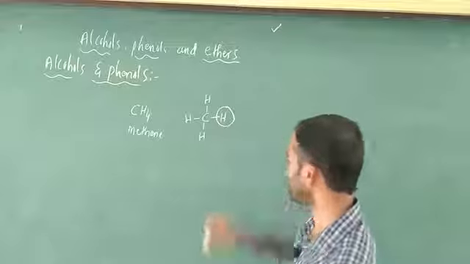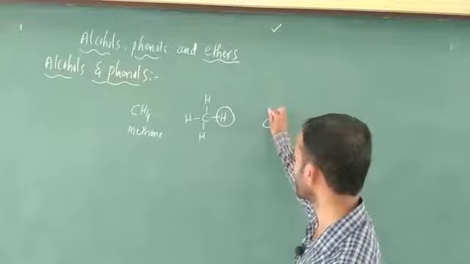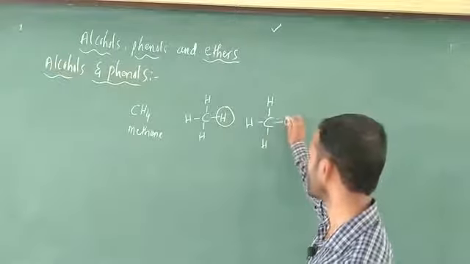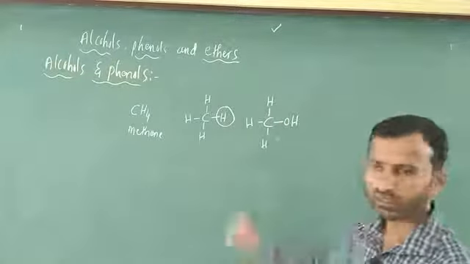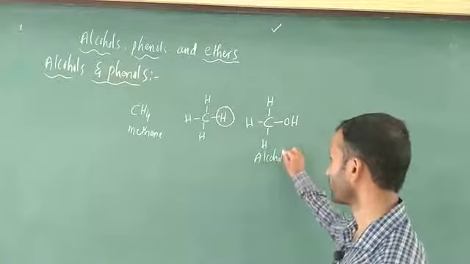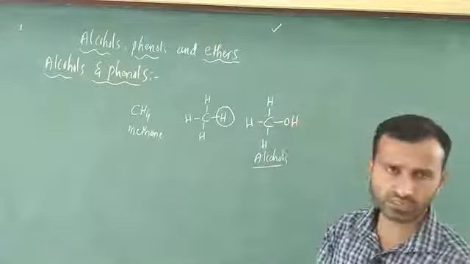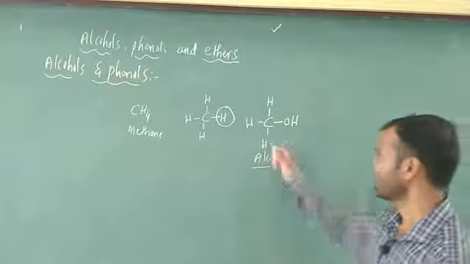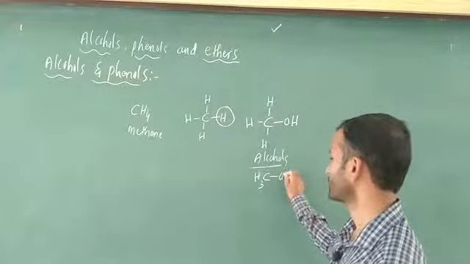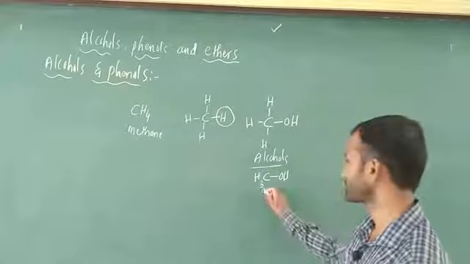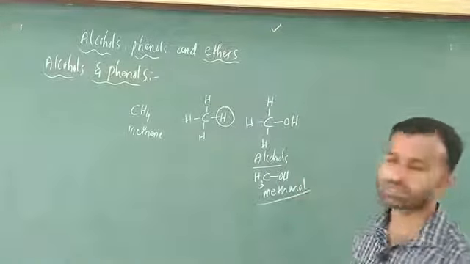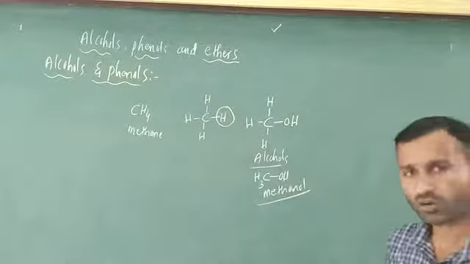My aim is to remove this one. This is a carbon, with hydrogen, hydrogen and hydrogen as they are, and in place of the fourth I write an OH. The general name of this is alcohol. If an OH group is there, that is an alcohol. You can also write it like this: CH3OH. Both are the same. The name of this one is methanol, the IUPAC name. The common name is methyl alcohol.